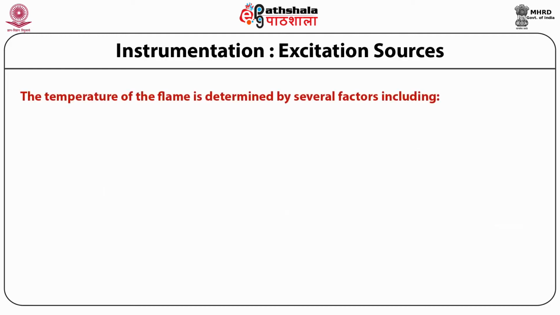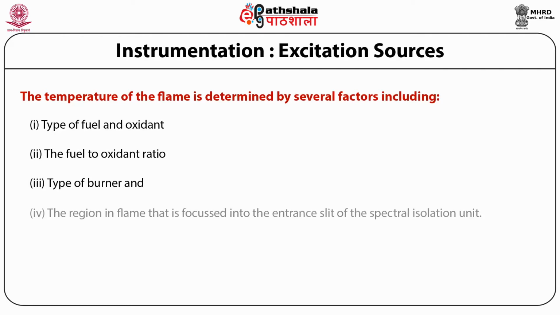The temperature of the flame is determined by several factors including the type of fuel and oxidant, the fuel to oxidant ratio, types of burner, and the region in the flame that is focused into the entrance slit of the spectral isolation unit. At a particular temperature, the dissociation of molecules and excitation of atoms takes place.